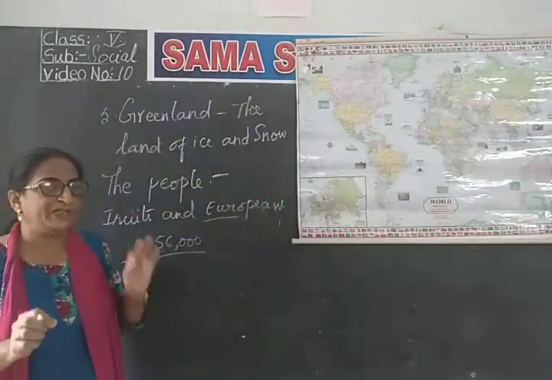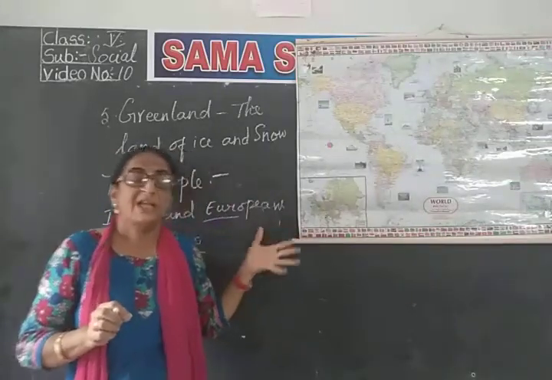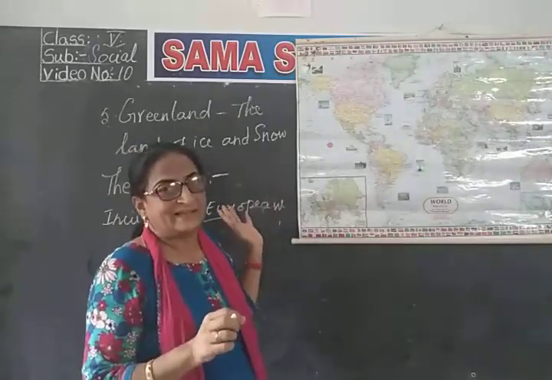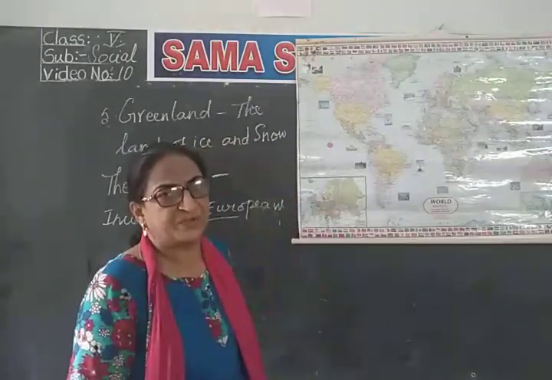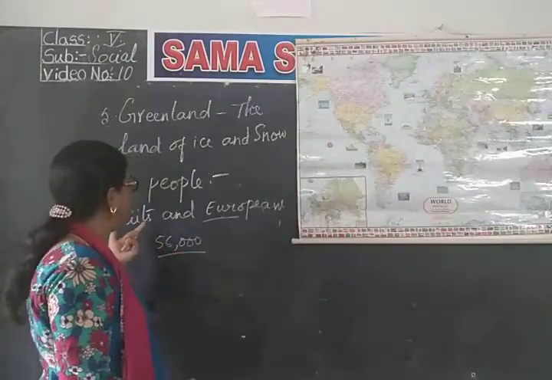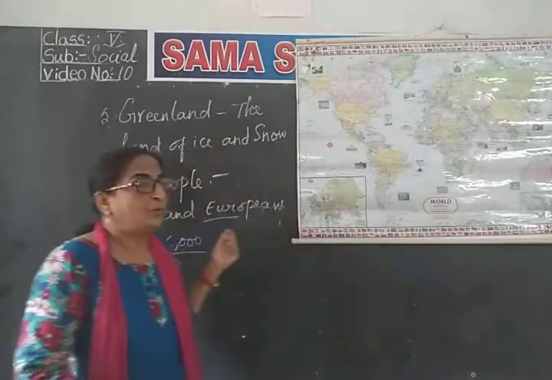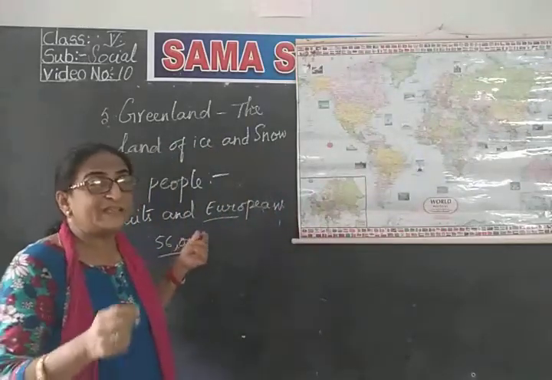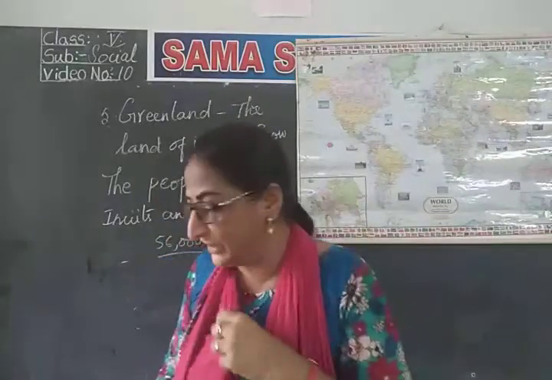Even a very small town in India will not have this much population, isn't it? Greenland has such a low population because of its extreme weather. Who can withstand such an extreme climate? So this is the mixed population of Europeans and Inuits, less than 56,000, which is less than the population of an Indian town.